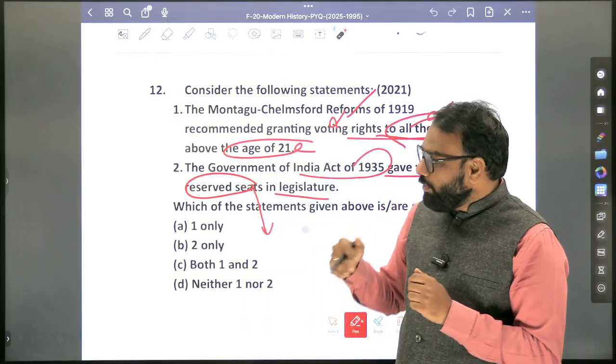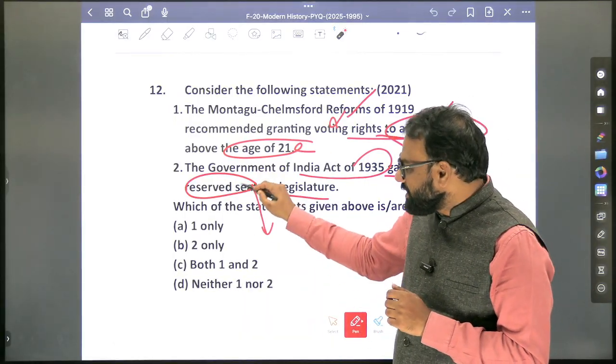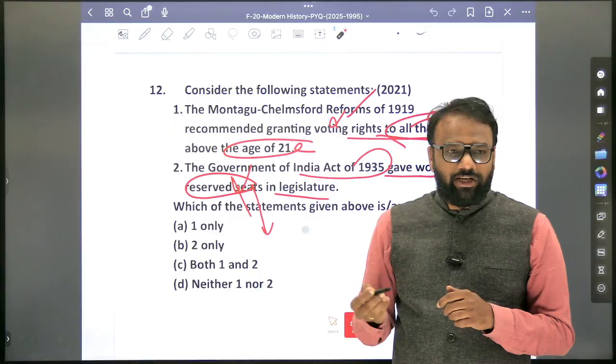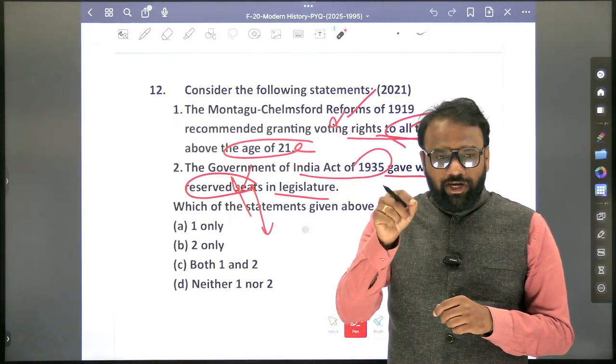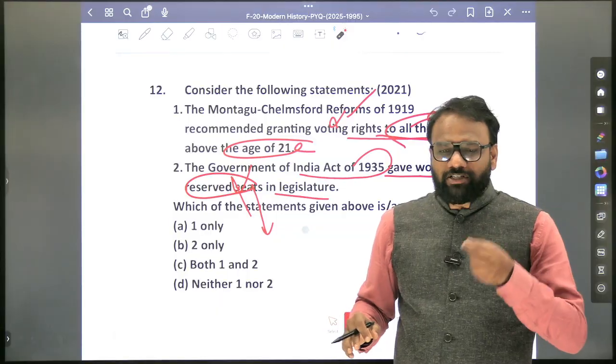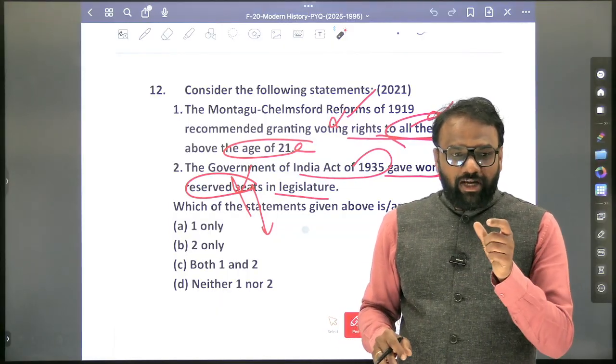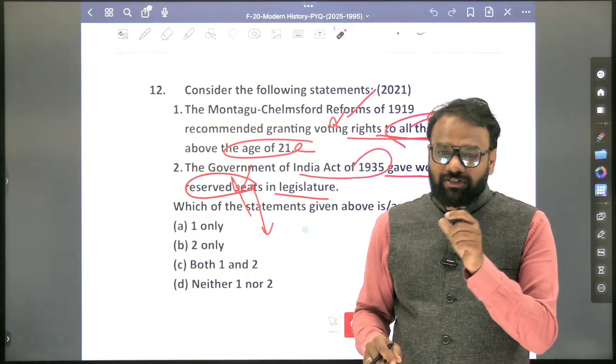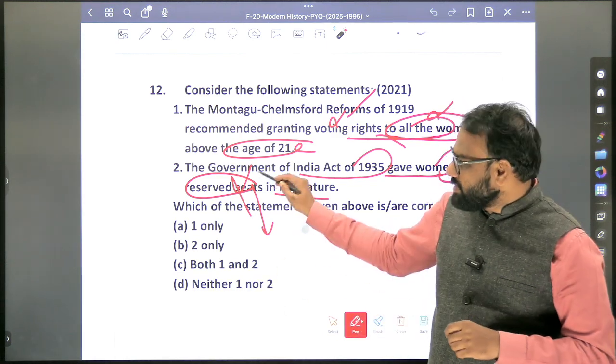Okay, so here when you overthink, then you think that this statement about reservation of seats is wrong. When you overthink based on Lakshmikant. But if you read the original 1935 Act, after this examination, when I went to the original 1935 Act, they mentioned the provision of reservation. Okay, provision of reservation. So hence this statement is correct.